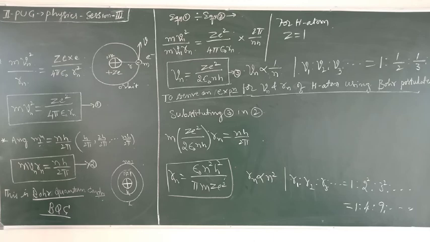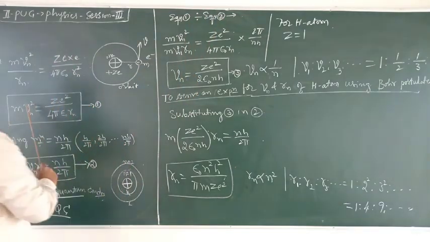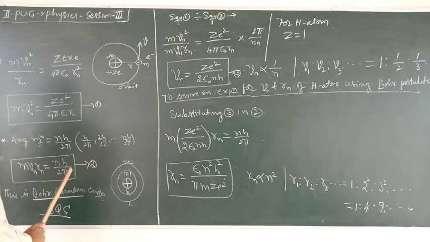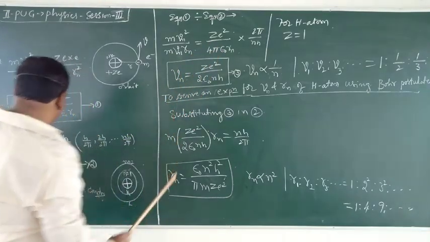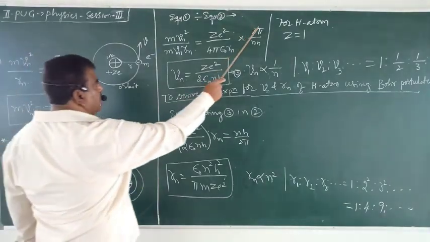So according to the Bohr quantum condition, angular momentum is an integral multiple of h by 2 pi. Therefore, we got this expression 2. So then, if we divide equation 1 by equation 2, that is LHS by LHS, RHS divided by RHS. So if I divide, the numerator and denominator interchange.